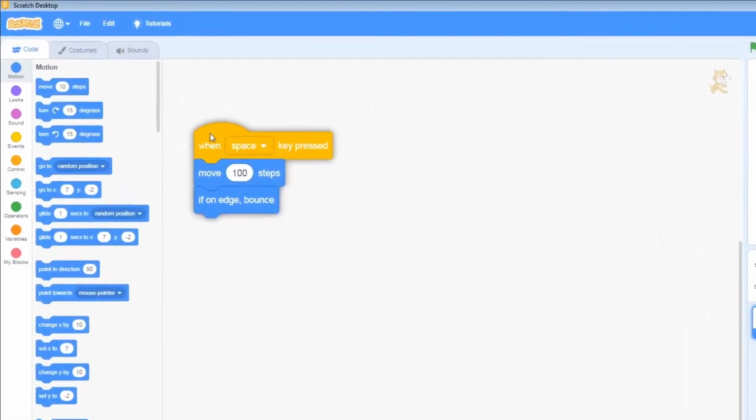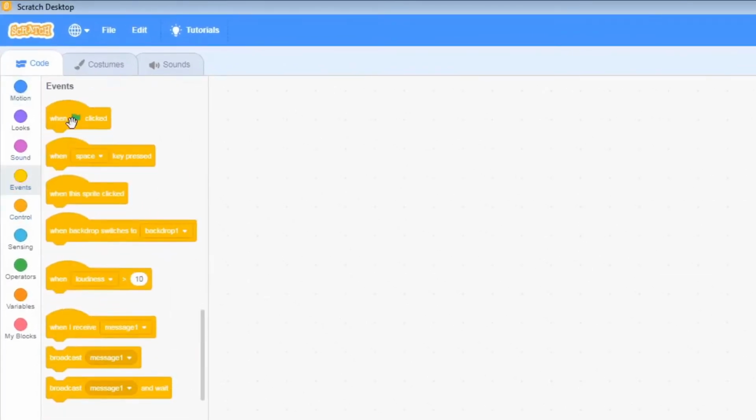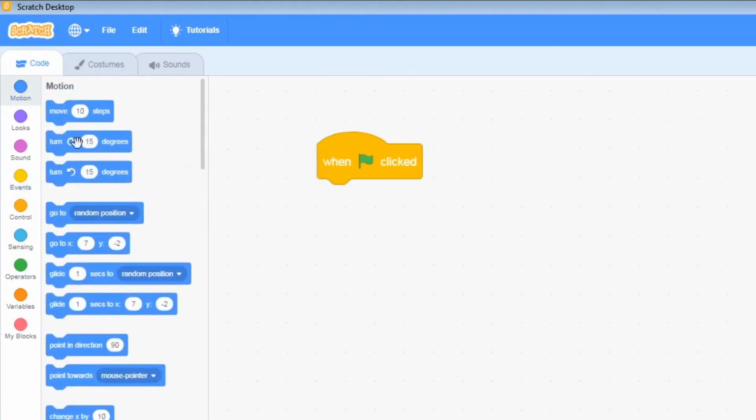So I'm going to remove the code blocks here. I'm going to go to Event and bring over when green flag is clicked. I'm going to go over to Motion, and I'm going to grab Go to X and Y. X and Y are coordinates that we use to track something in a 2D space. We have 2D space over here.